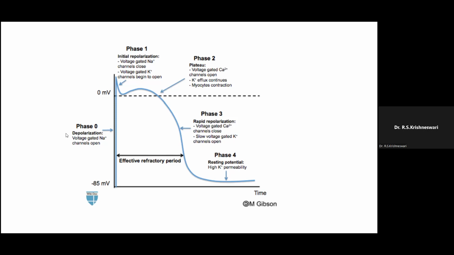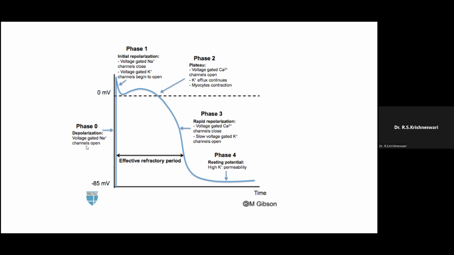During depolarization, sodium is the ion present outside in the extracellular space, and potassium is seen inside the cell. During depolarization, the sodium channels open and sodium goes into the cardiac cell, and potassium ions come outside the cell.